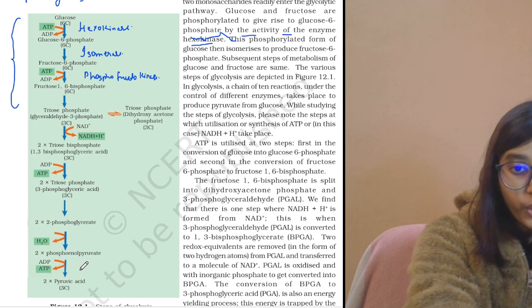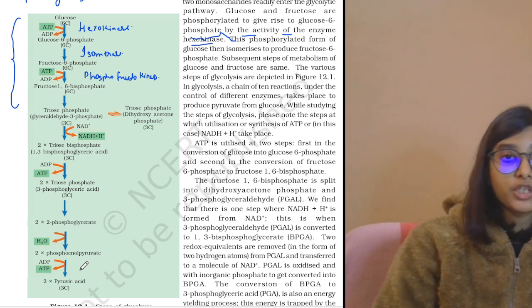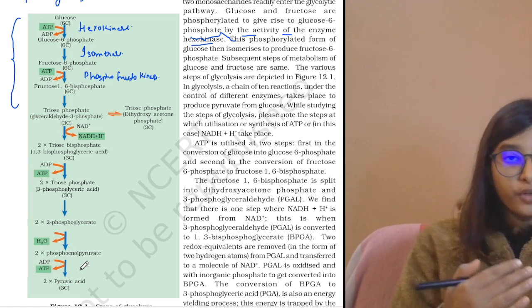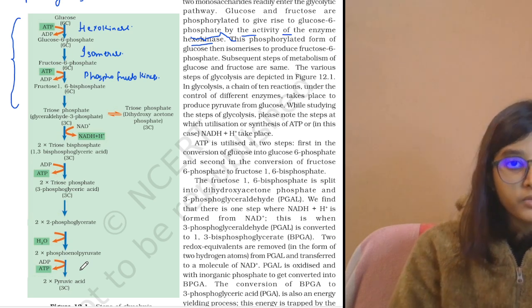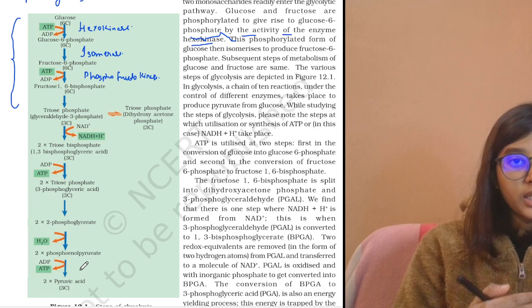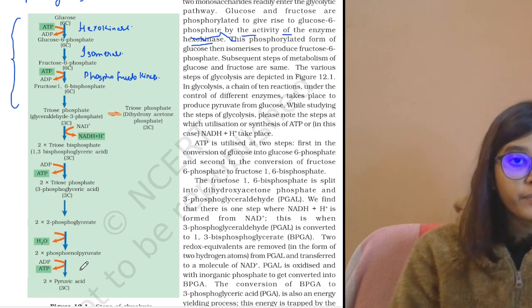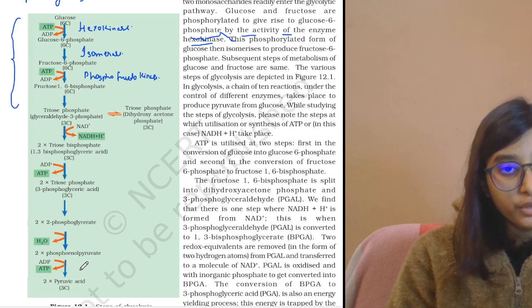So what we are seeing here, ultimately, first the glucose is converted into glucose 6-phosphate, then isomerization is done, then it's converted into the fructose form, then it's broken down into two molecules.